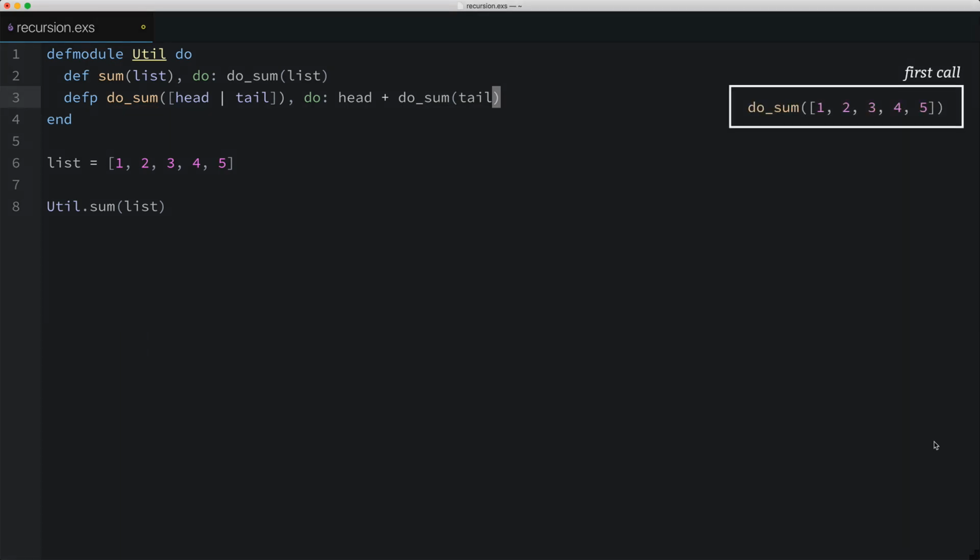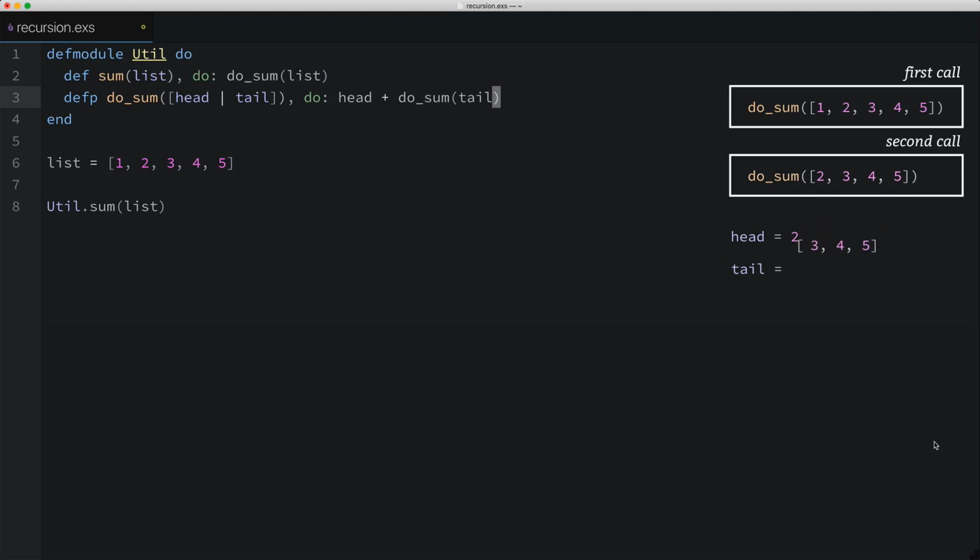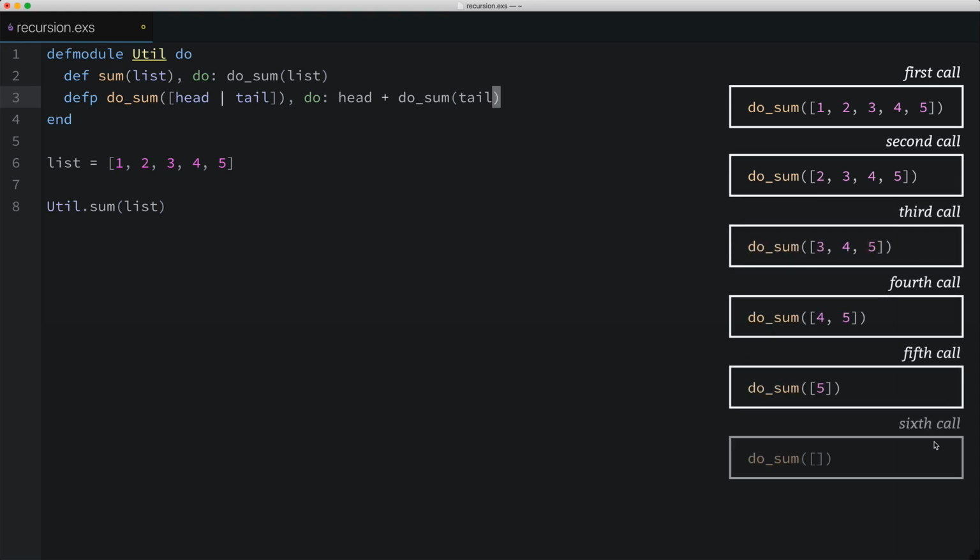Okay, so think about the second call to the doSum function. It's getting passed a list with the numbers 2 through 5. So this time, the 2 is bound to the head variable, and the list 3 through 5 is bound to the tail variable. Okay, you're probably starting to see the pattern here. Our doSum function is going to get called over and over again until the list is empty.